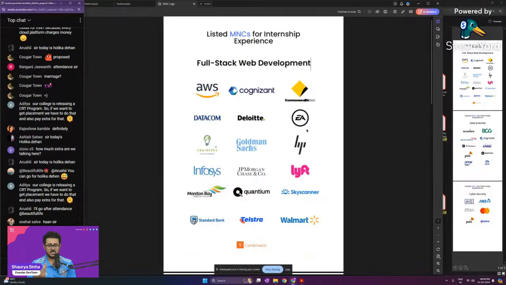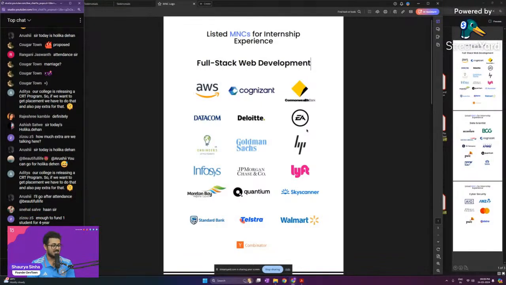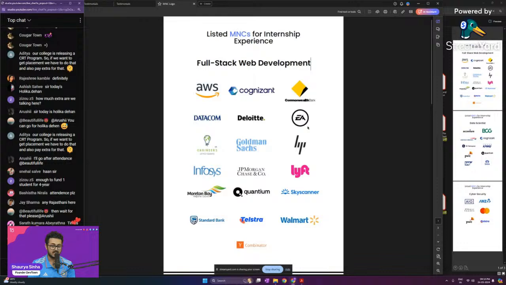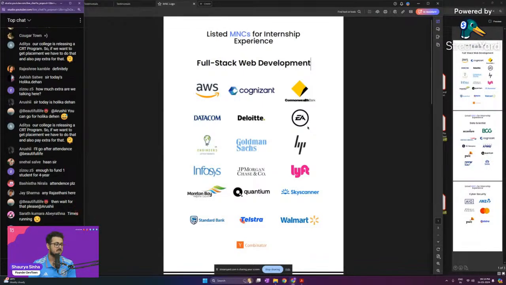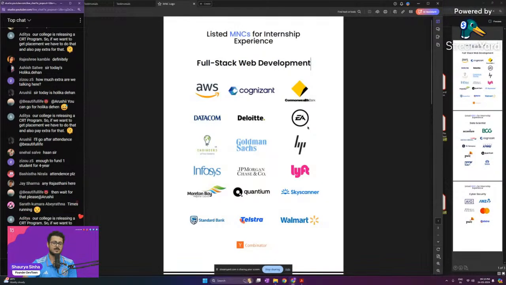And so you guys were talking about the college costs, right? The entire program, which includes one more thing from DevTown's end as well: we provide them a 2 months internship certificate, a 3 months internship certificate, a letter of recommendation, and an offer letter. The reason is that their profile looks a little bit better: a 3 months internship at a small startup called DevTown, a 1 month internship in a big company like Goldman Sachs, and then they got their job opportunities. It makes their resume look more appealing. Their projects are good, their experience is good, so they can get more off-campus placements. That is the aim of doing that.